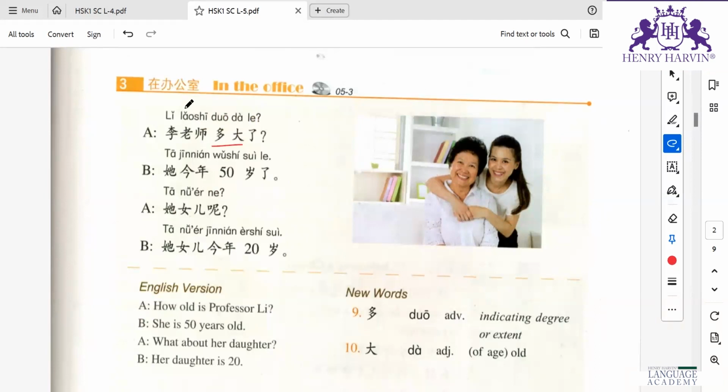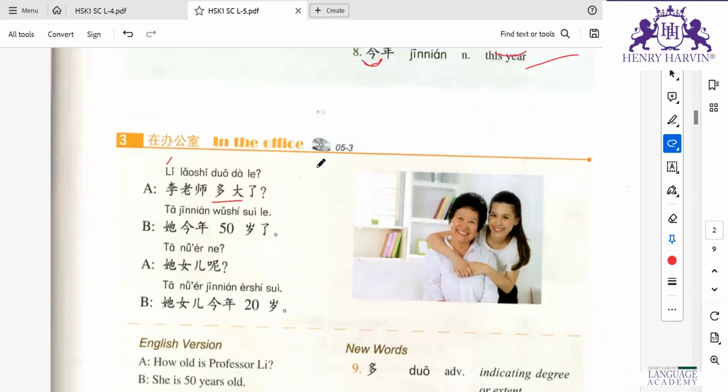So here, this is a teacher, right? So her age would be more than 10, right? So that's why they have used Tuo ta here. Li Laoshi, Li is the name. Whenever there is some profession, we just use the name before that profession. Like in India, we use doctor first and then the name, right? But there they use the name first and then the profession. So here they have used teacher after and Li the name before.